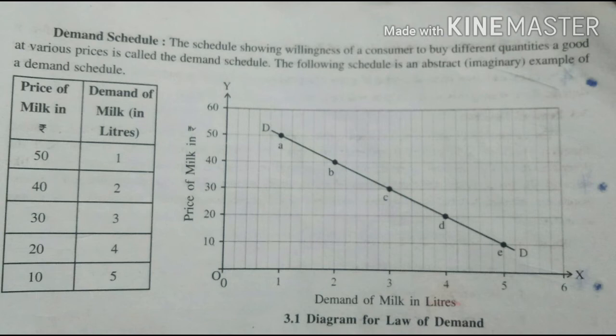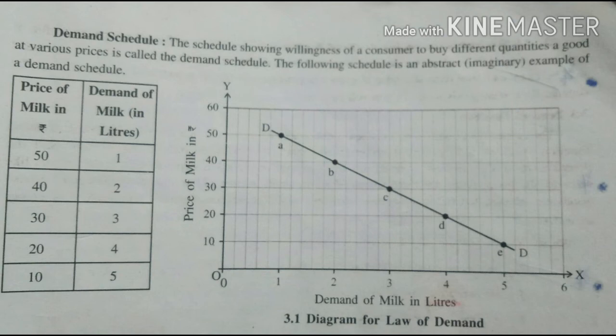So we see a demand curve DD is being plotted. As the price was 50, we had the demand of 1 liter. Now when the price is decreasing to 40, then we demanded 2 liter, 30, then we demanded 3 liter, 20, 4 liter, and when it came to rupees 10, we demanded 5 liter. So you can see the demand slopes downward from left to right, which indicates the inverse relationship between price and demand. That shows as the price decreases, demand increases.